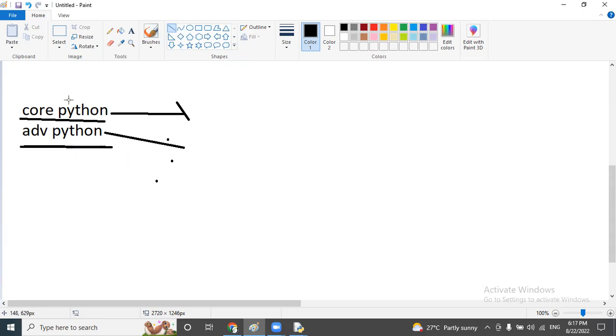First we have to work on the basics of core Python, then we have to discuss advanced Python. For core Python, only 5 to 6 classes are there. After that, the remaining entire time we are going to focus on advanced concepts only. So just observe core Python, and then we can easily work on advanced Python.